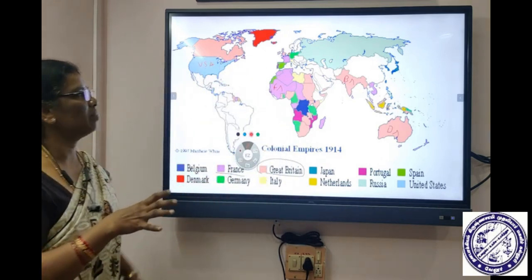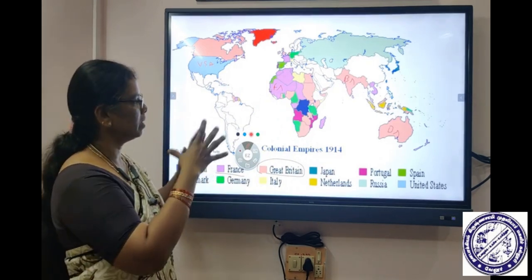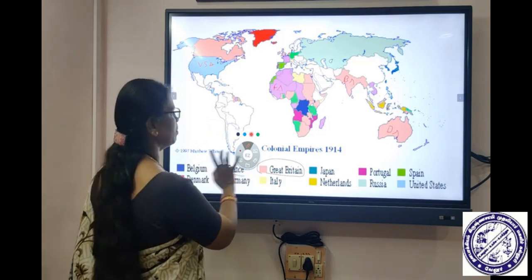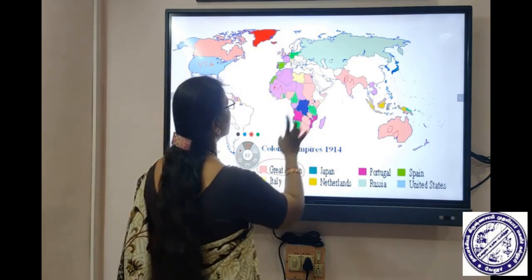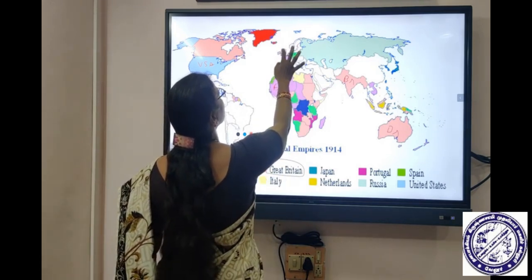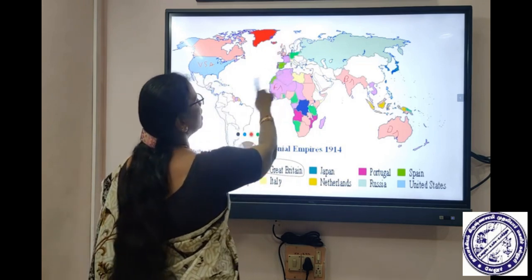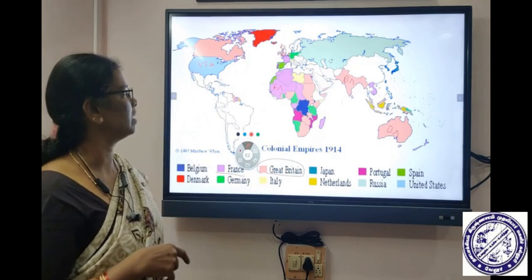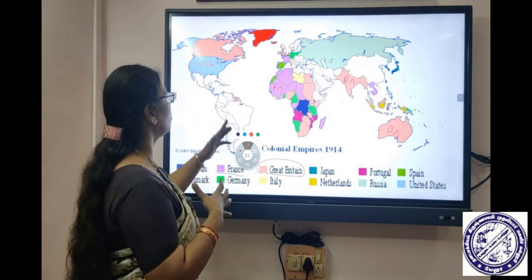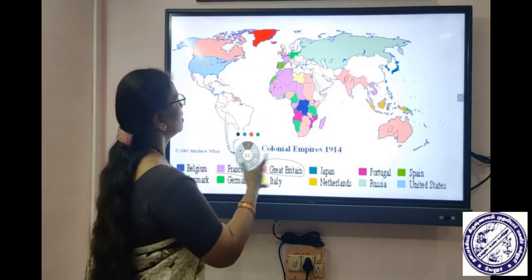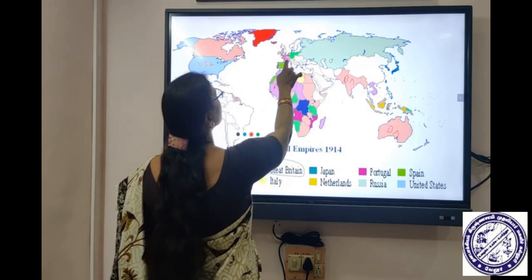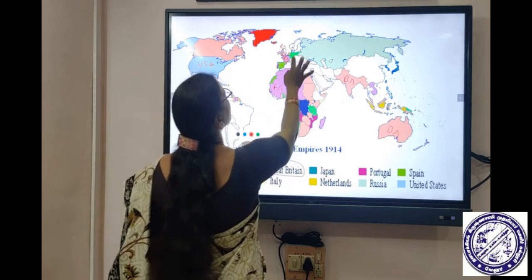This is just to give you a rough view of how the world's countries, especially Britain, France, Germany, had control over the world countries. In the map, this is Britain. Britain is such a small country, yet they had control over the world countries. So you can have an idea how the world was brought under the control of Britain, France, and the powerful countries. This country is France, this is Britain, and this is Germany.